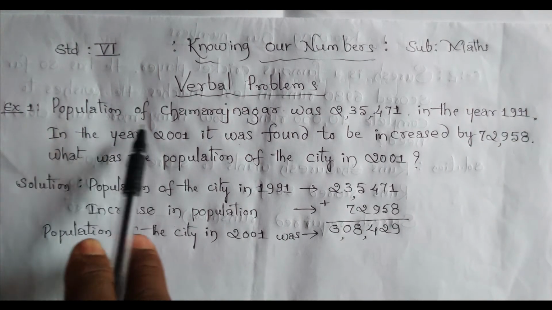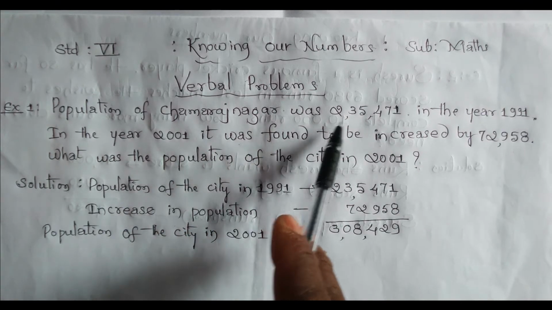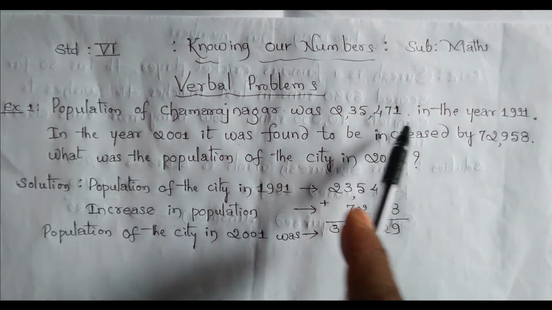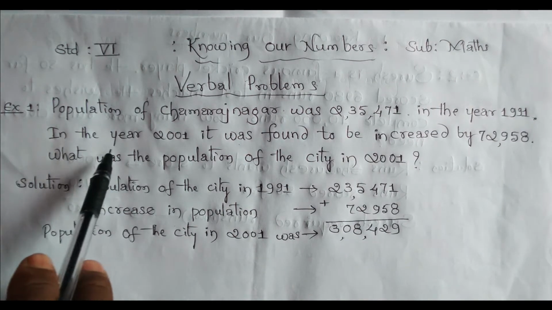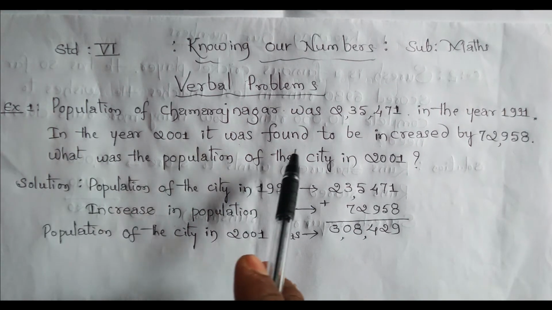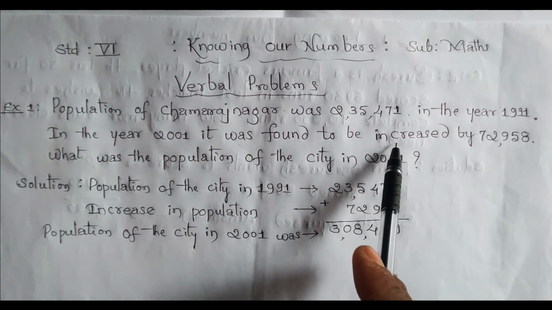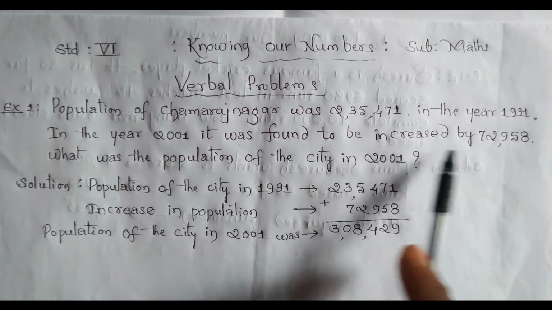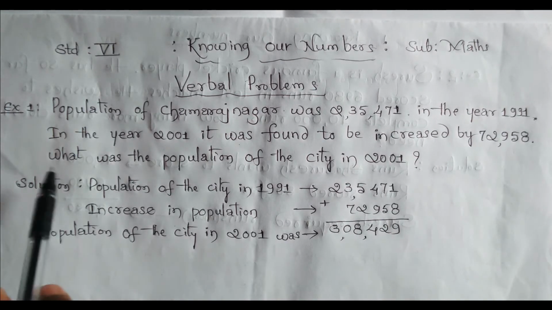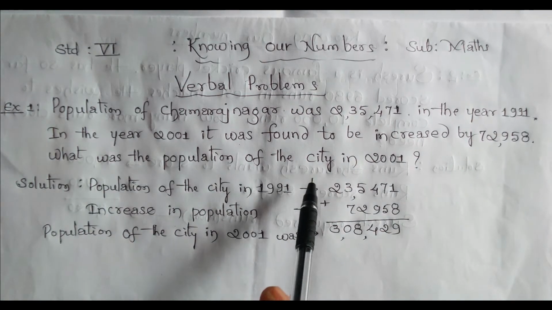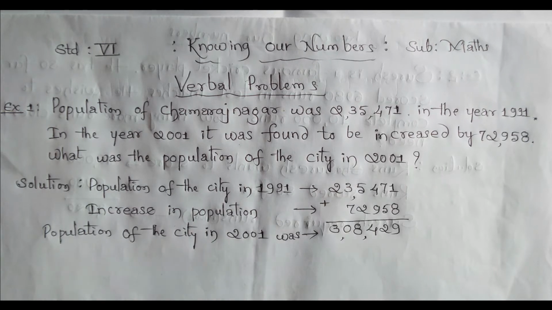Okay. So the population of Chamarajnagar was 2,35,471 in the year 1991, and in the year 2001 it was found to be increased. Increase means more, by 72,958. What was the population of the city in 2001? Okay, the solution is, how can you solve this?